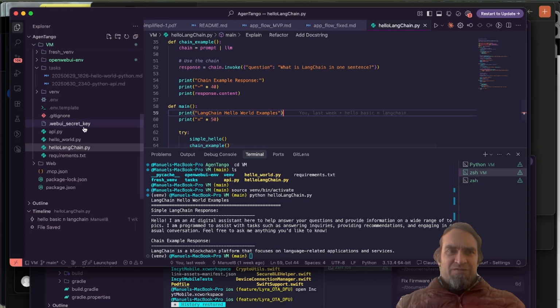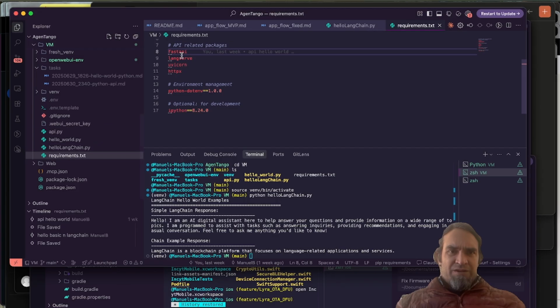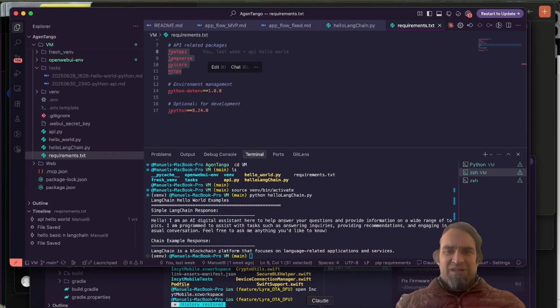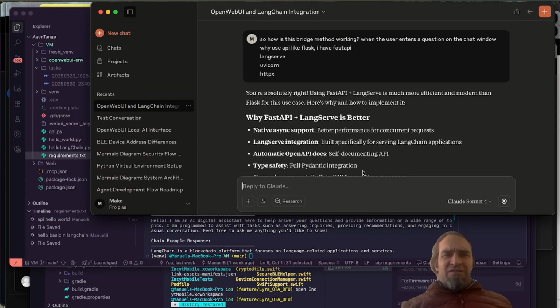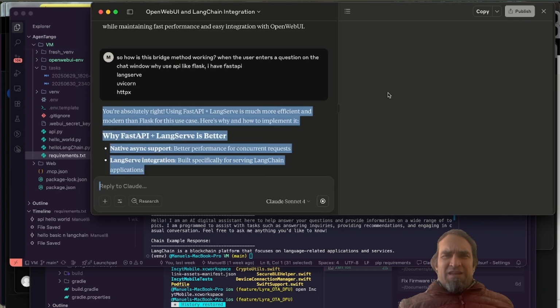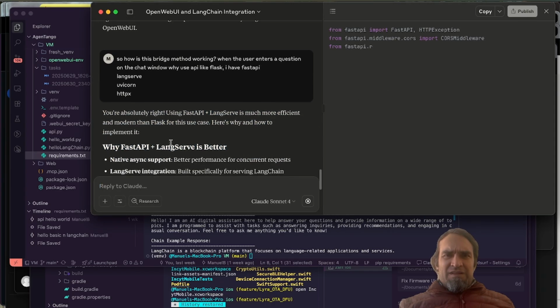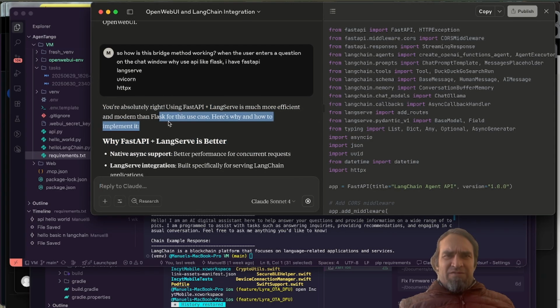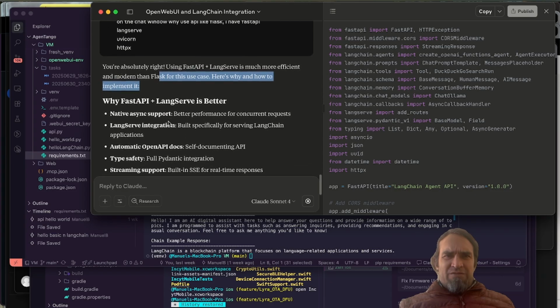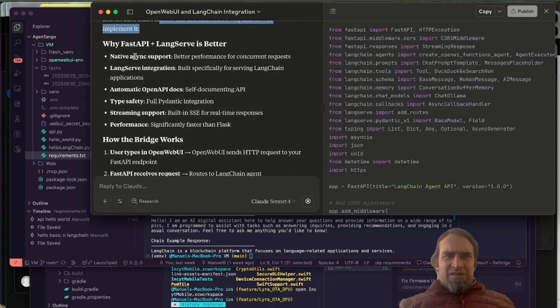we were not using Flask. We were using FastAPI and LangServe and HTTPX, API related packages. Let's just tell him that. You're absolutely right. Using FastAPI and LangServe is much more efficient than Flask for this use case. Here's why and how to implement it. It's better. So if it's better, why didn't you tell me a better option?